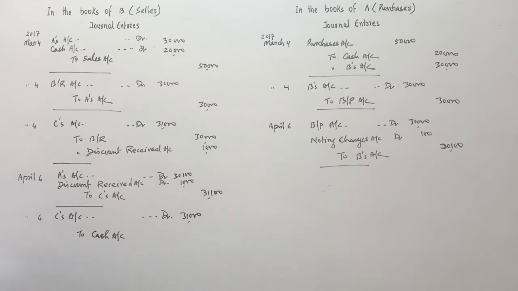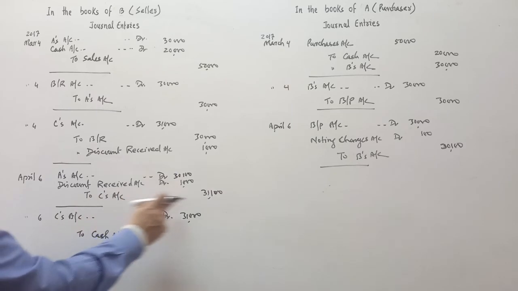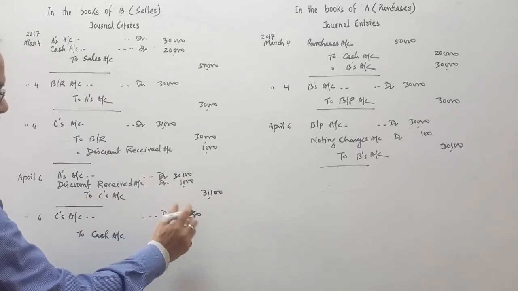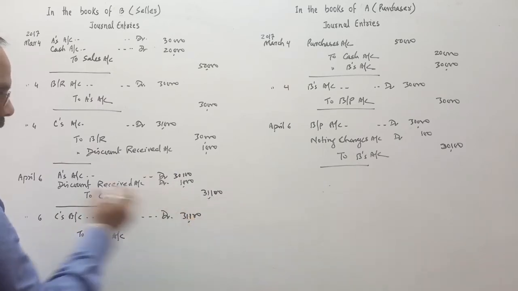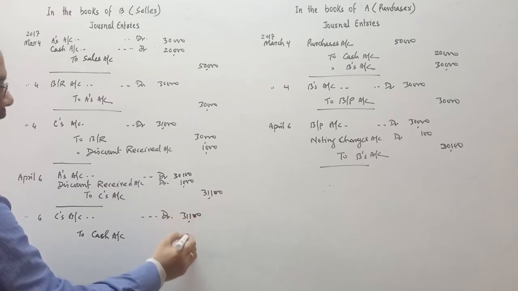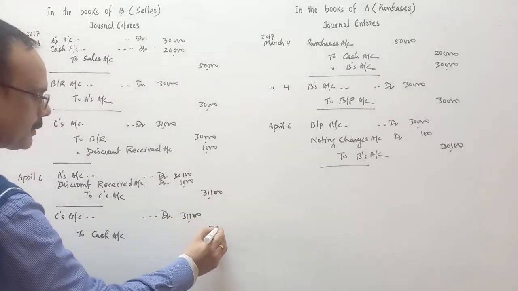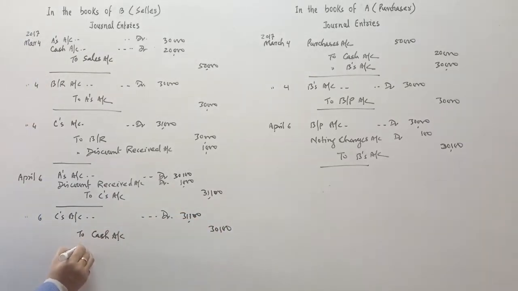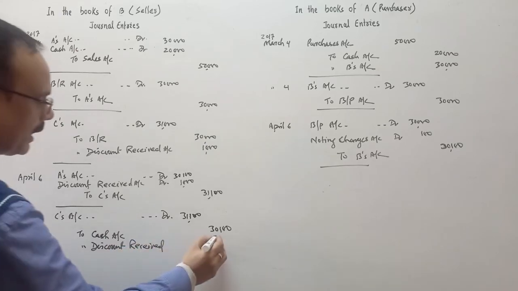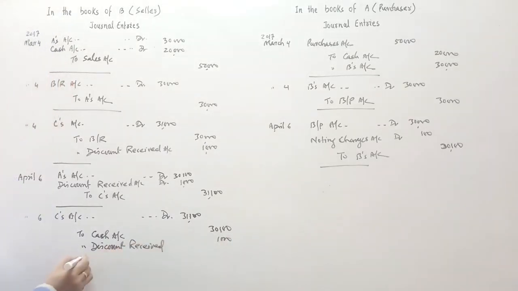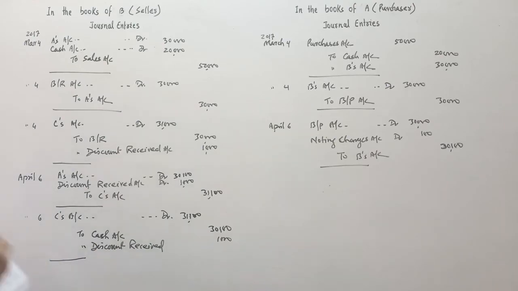Okay. C's account is debited with 31,100, so 31,100 to cash account 30,100 to discount received. Discount received is 1,000.